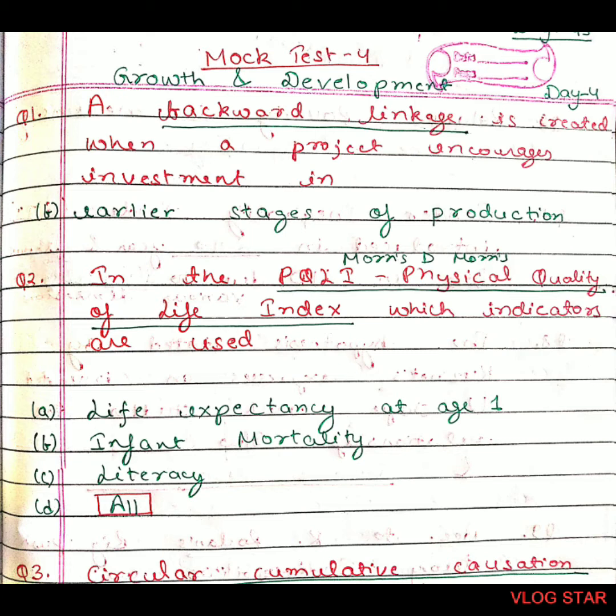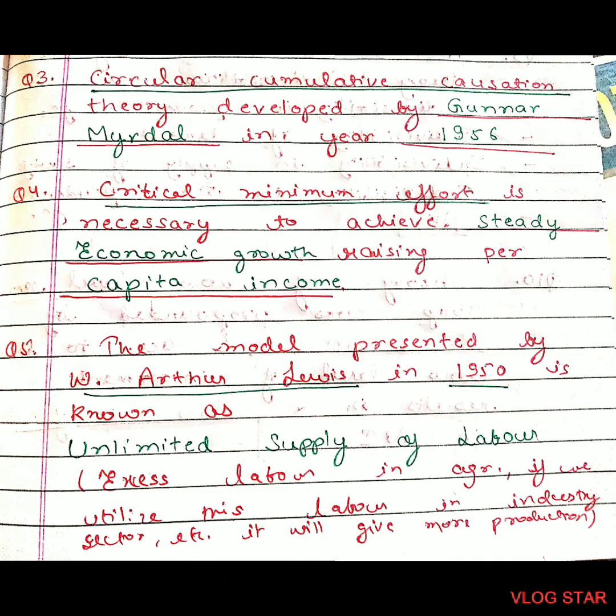Question number 3. Circular cumulative causation theory was developed by Gunnar Myrdal in the year 1956. Question 4. Critical minimum effort is necessary to achieve dash raising per dash. Critical minimum effort is necessary to achieve steady economic growth, raising per capita income. Steady economic growth and per capita income.